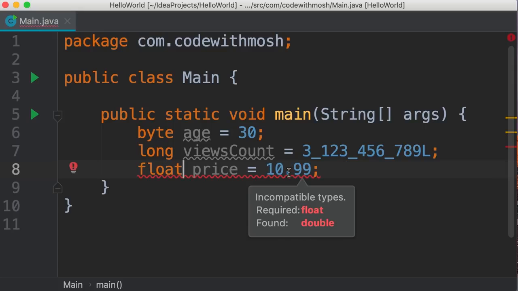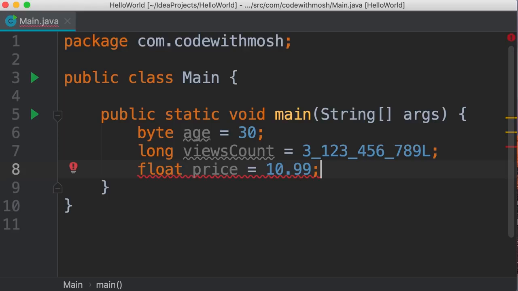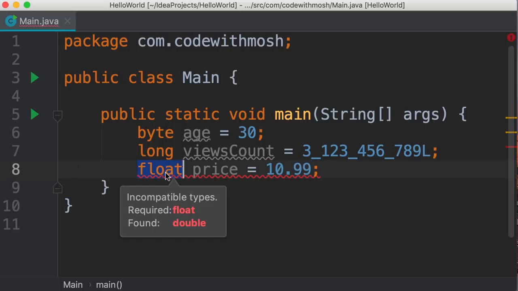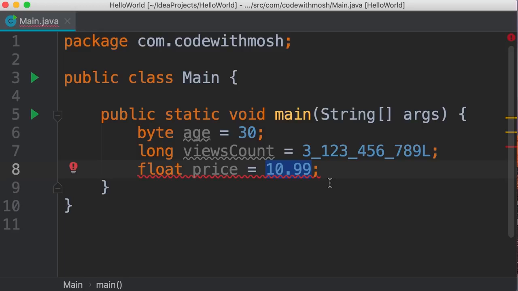Take a look. Incompatible types: required float, but found double. The reason we're seeing this error is that by default, Java sees these numbers with a decimal point as double. So even though we set the type of this variable to float, Java sees this number as a double. So just like how we added a suffix to this number to represent it as a long, we need to add a suffix here to represent this number as a float. And that suffix is f. Once again, we can use an uppercase or lowercase f. So these are examples of numbers.